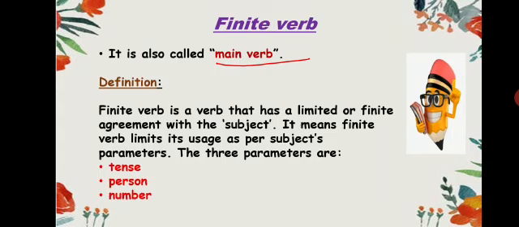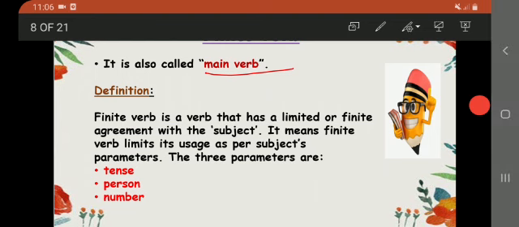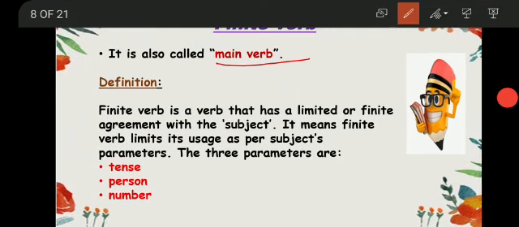So basically finite verb has a limited or finite agreement with the subject. Yes, it has some connection with the subject because it depends upon the usage of subject, and the three parameters of subject upon which the verb depends are tense, person, number. Now we will see how the main finite verb depends upon these three parameters.